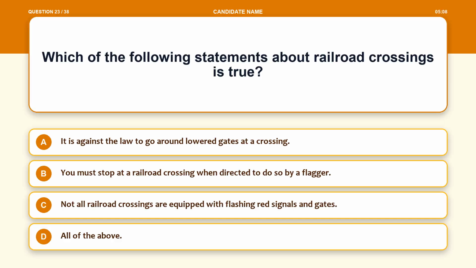Question 23. Which of the following statements about railroad crossings is true? Option A. It is against the law to go around lowered gates at a crossing. Option B. You must stop at a railroad crossing when directed to do so by a flagger. Option C. Not all railroad crossings are equipped with flashing red signals and gates. Option D. All of the above.